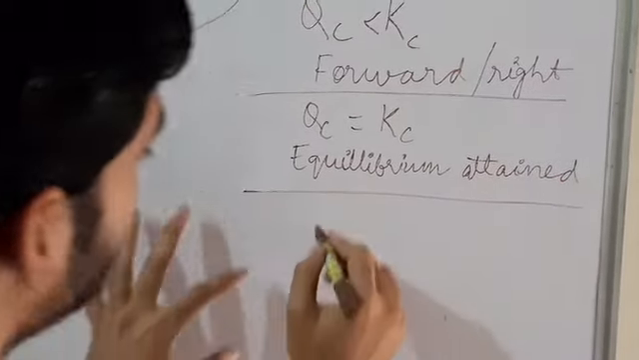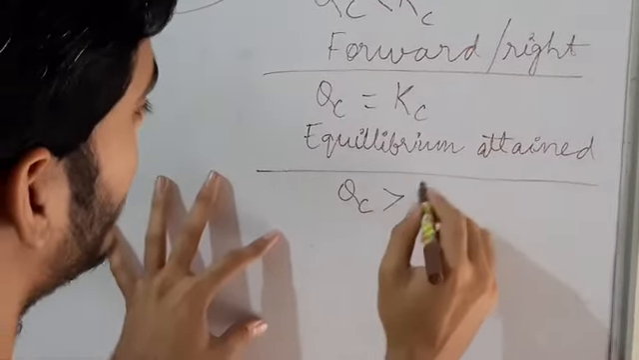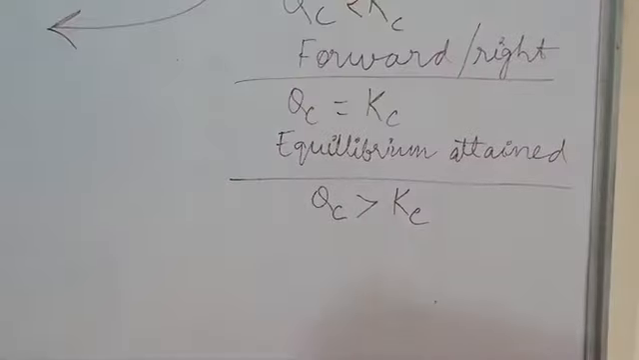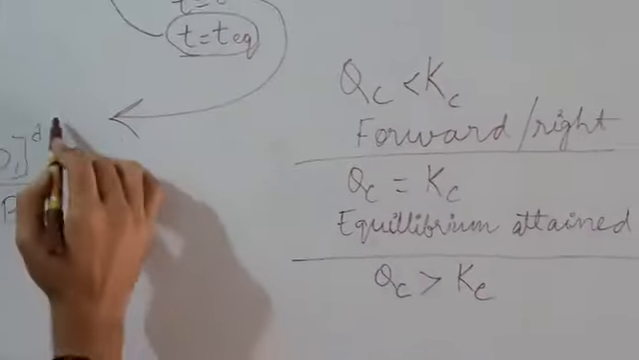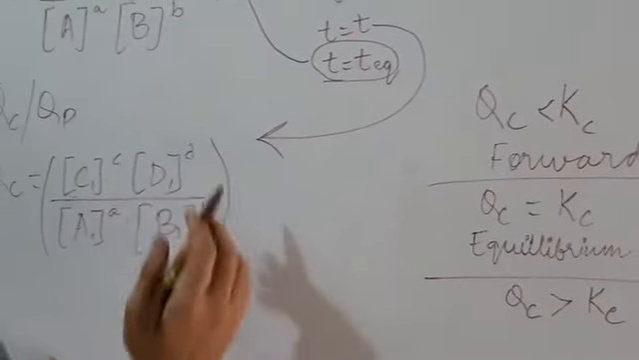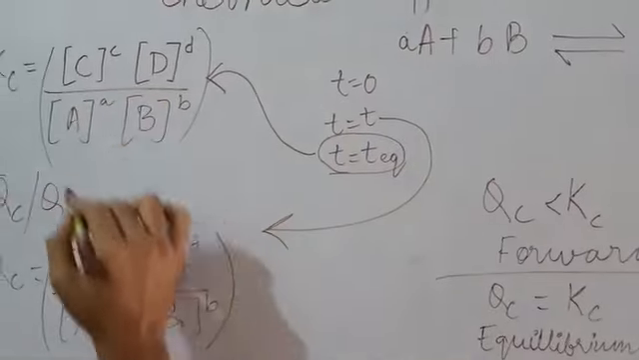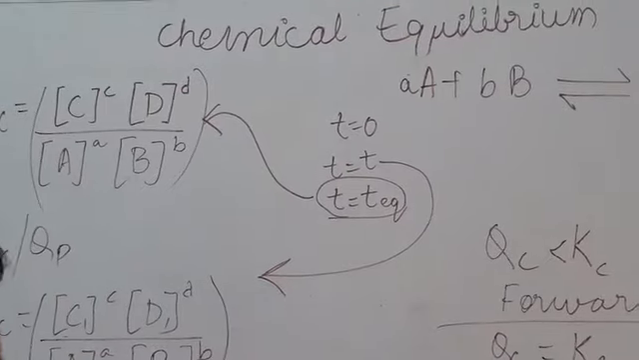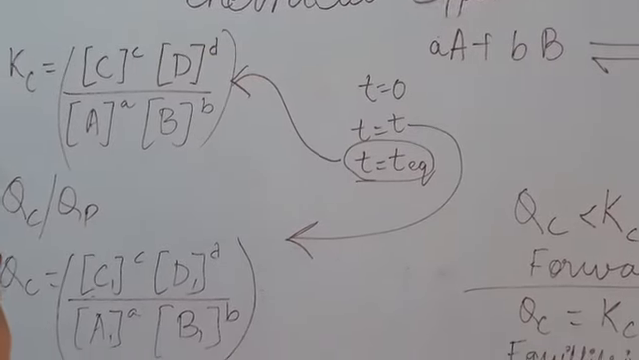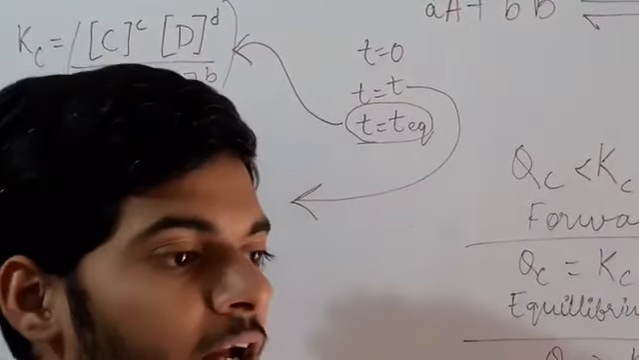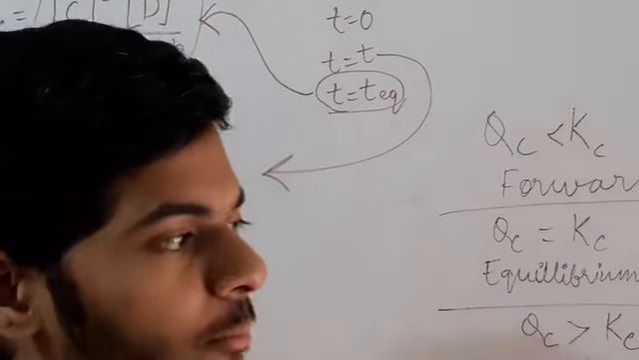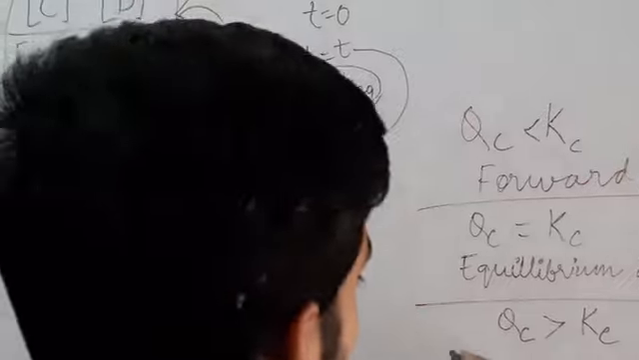Moving ahead, if Qc is greater than Kc, what does this imply? This implies that this whole term is greater than the same term at equilibrium. So the product concentration in the reaction is more than at the equilibrium position, and the reaction would favor going backward, or it would move towards the left.